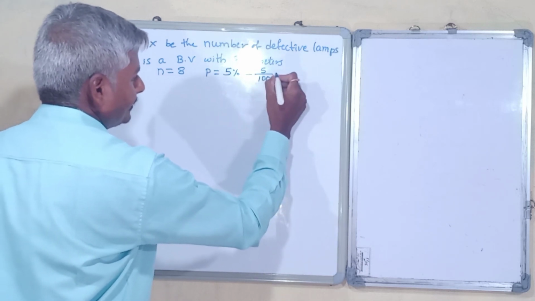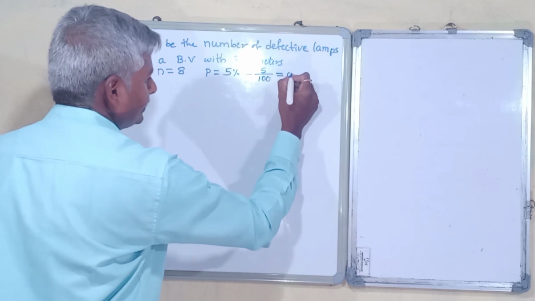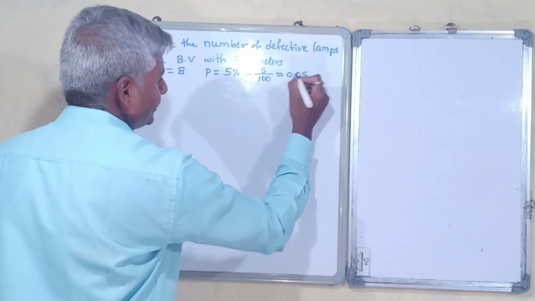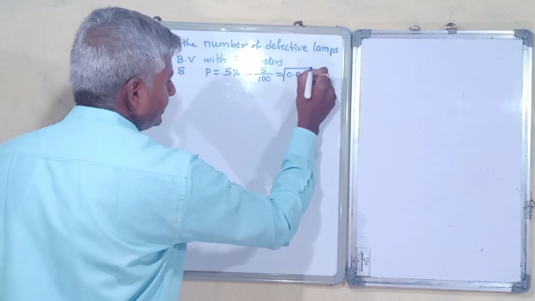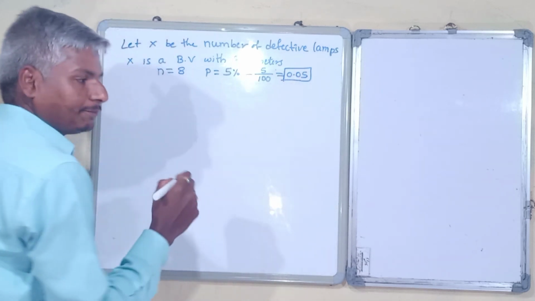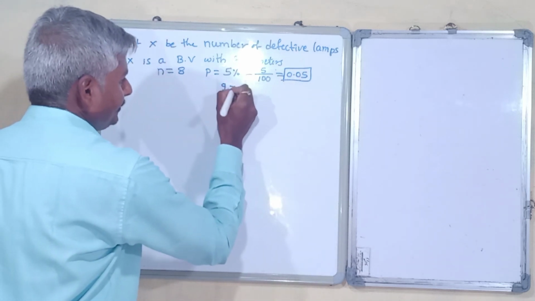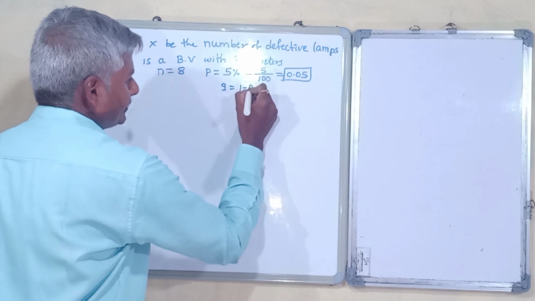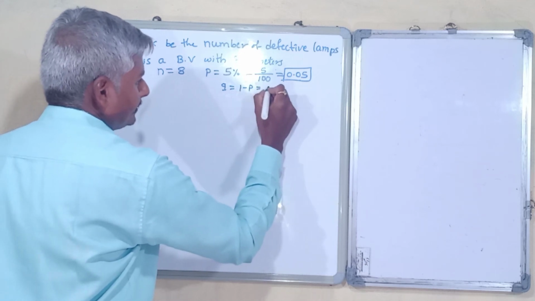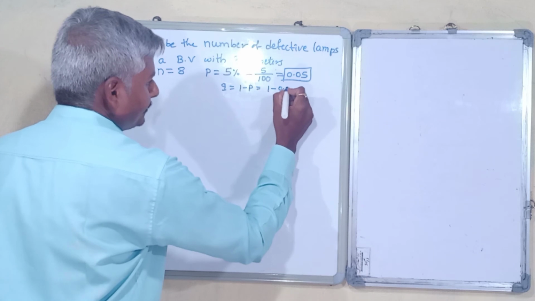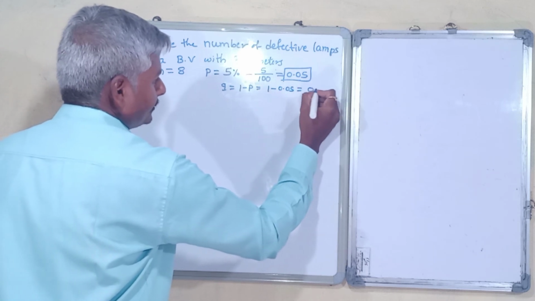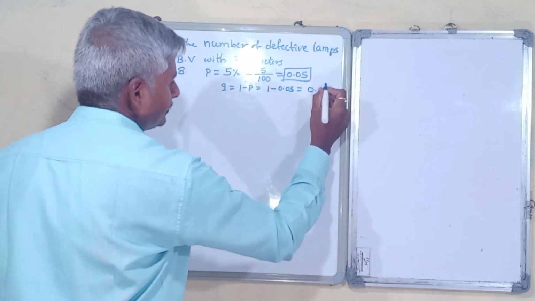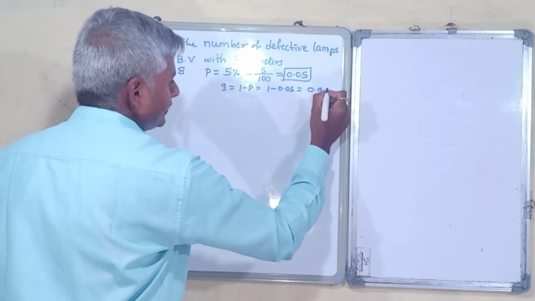If you simplify this, you will get 0.05. So our p is 0.05. We need one more thing, that is q. q equals 1 minus p, that is 1 minus 0.05 equals 0.95.